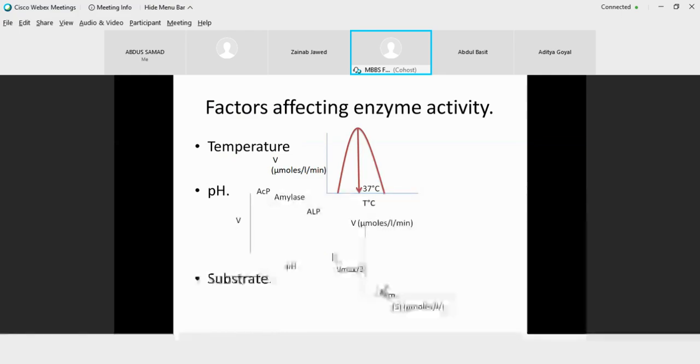Then we have pH. Like we have a single curve for temperature, pH is talked about depending on the type of the enzyme. Some enzymes are active at pH 7. Alkaline phosphatases are active at pH 8 to 9 or 9 to 10. So you have to name the enzyme.